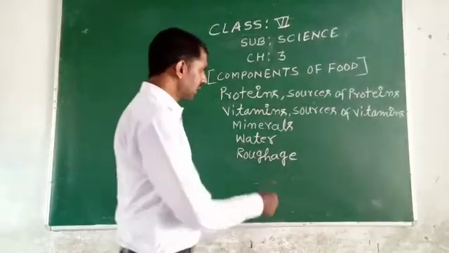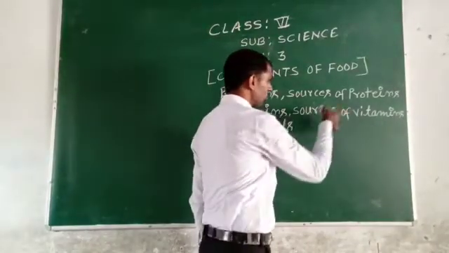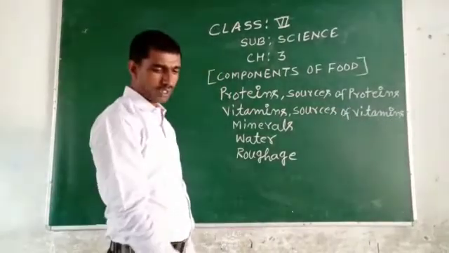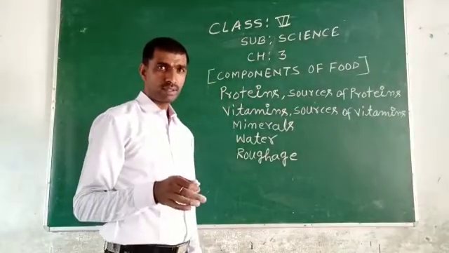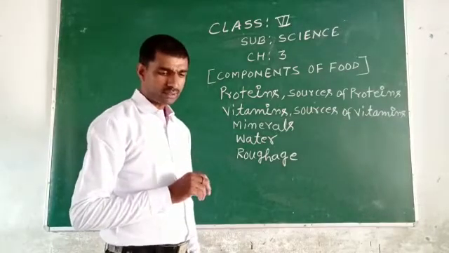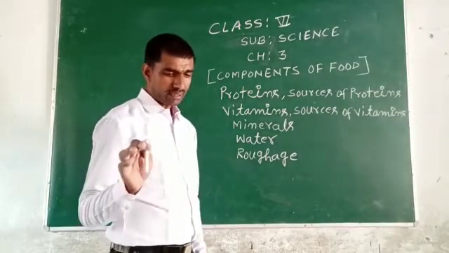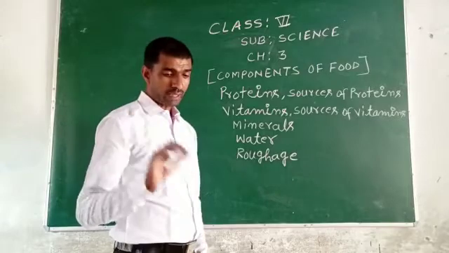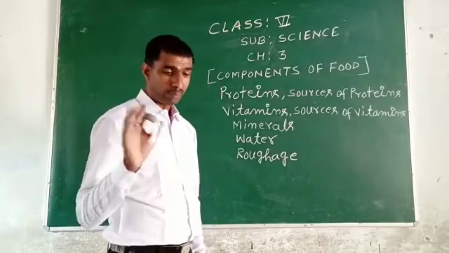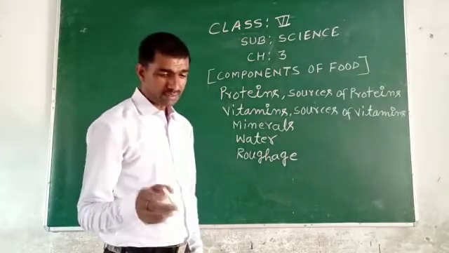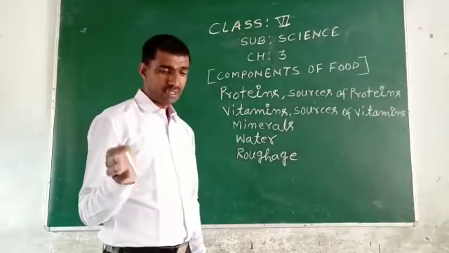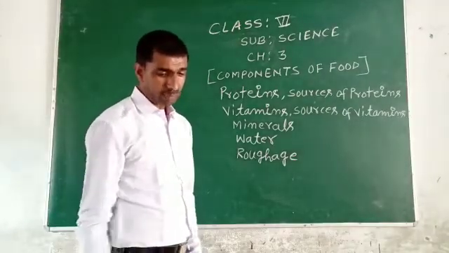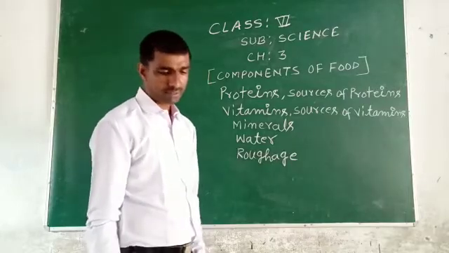After this, I am going to describe sources of vitamins. Butter, margarine, eggs, cod liver oil, fruit, vegetables, fish, unpolished cereals, liver, lean meat and milk are some sources of vitamins.